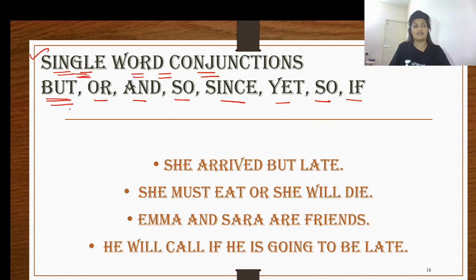Examples: she arrived but late. She must eat or she will die. Emma and Sarah are friends. He will call if he is going to be late. Now these words are single worded conjunctions because they are single words.